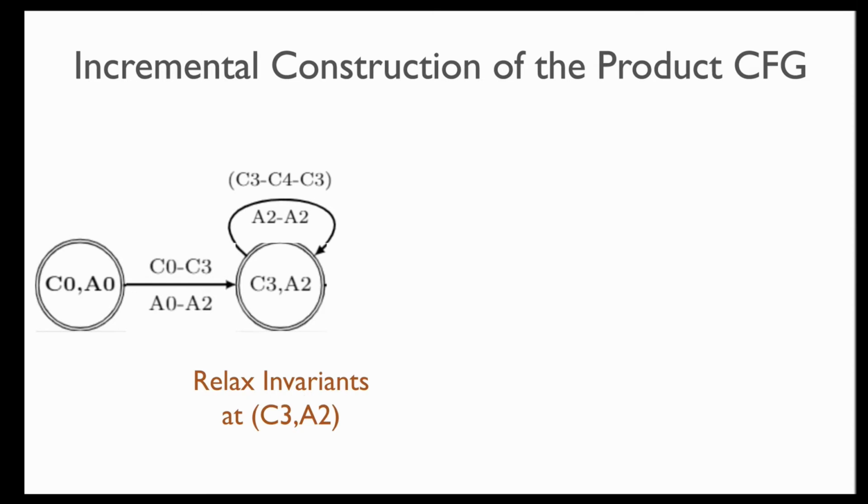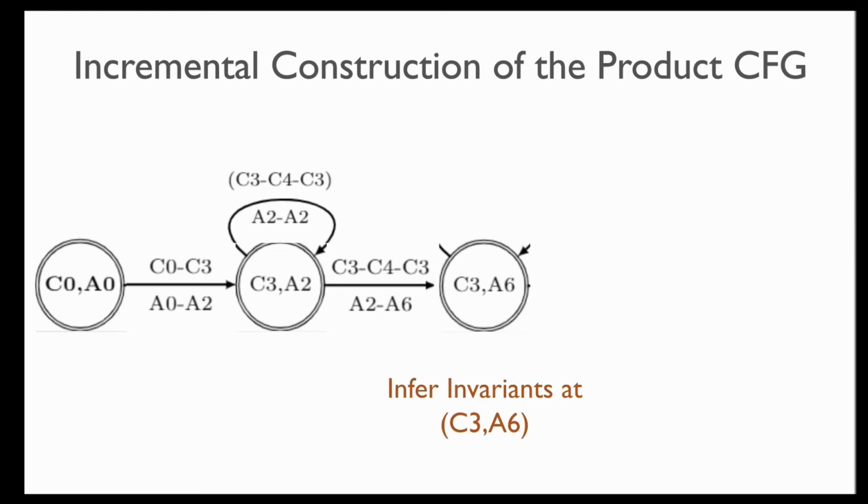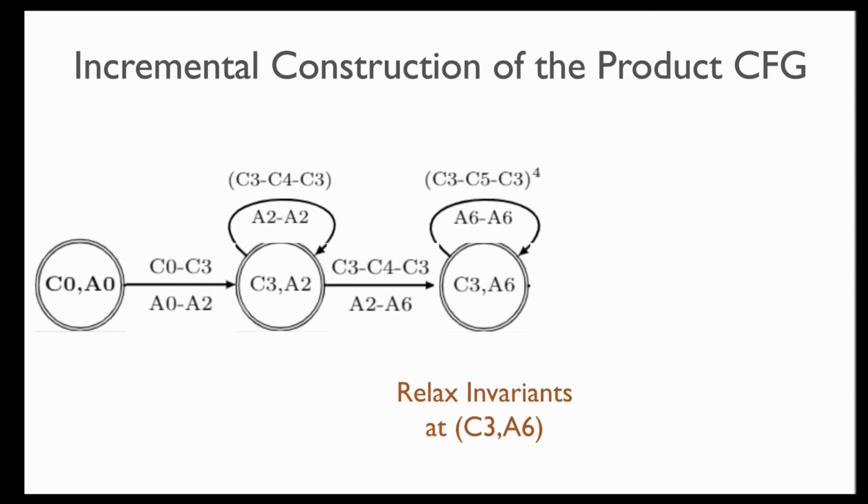I'm going to give some more intuition about this. It's very hard to explain this in a small talk, but it's basically something related to counterexample guided invariant inference and counterexample guided correlation inference. Then once again, if it goes from A2 to A6, then it's correlated with C3 to C4, C3. One iteration of the C loop body is correlated with the exit of the first loop and going to the second loop head. Then once again, we infer invariants at C3, A6.